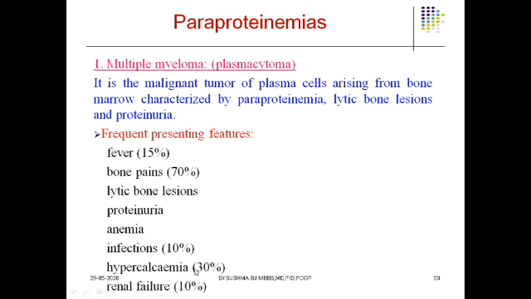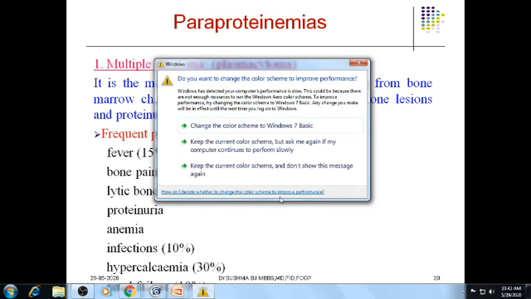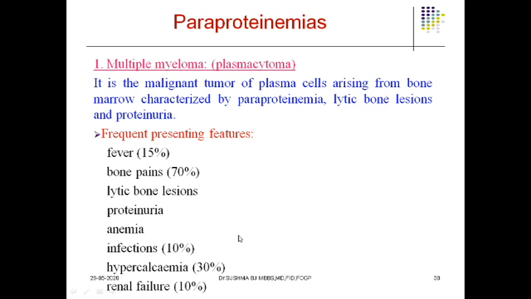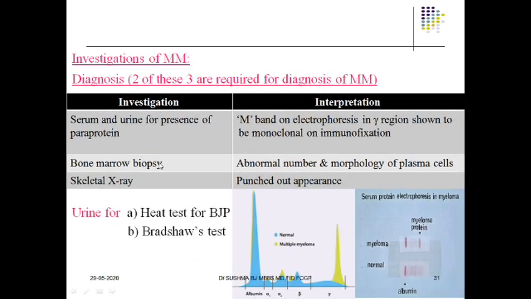When you measure serum calcium levels using the OCPC method, which we have already discussed in our practical classes, this patient will have a shoot up of serum calcium levels. What is the normal serum calcium level? Yes, tell me. It is 8.5 to 10.5 milligram per deciliter. And 10% of the patients will have renal failure and infections, and 15% will have fever. The most common presentations are, number 1, bony pain, number 2, hypercalcemia, number 3, fever. So, to diagnose multiple myeloma, 2 of the 3 are required for the diagnosis.